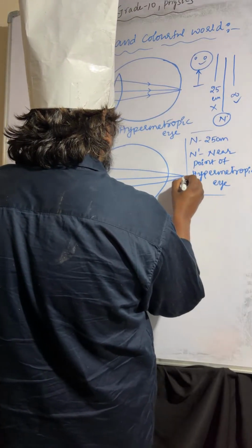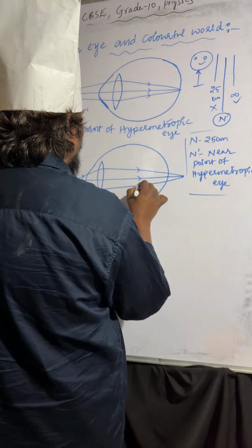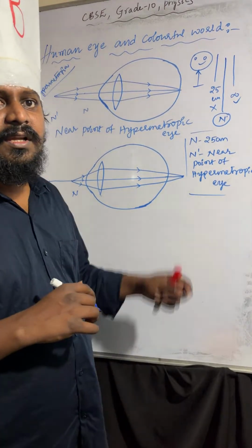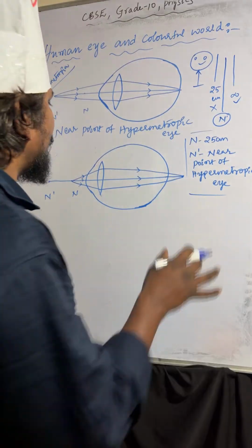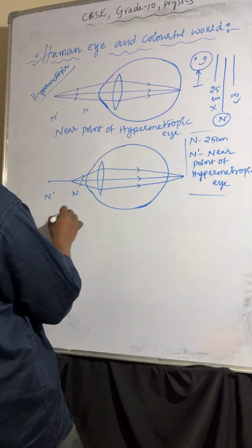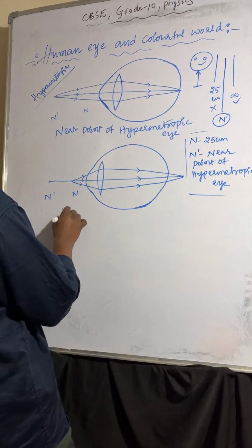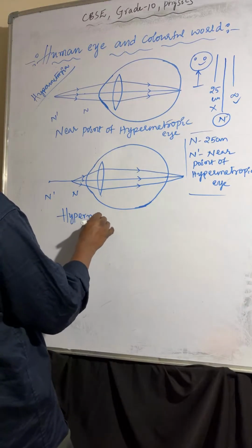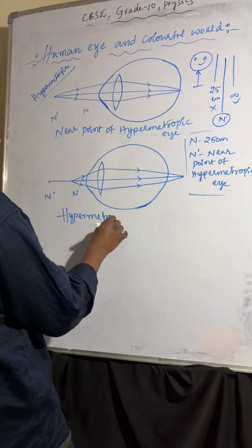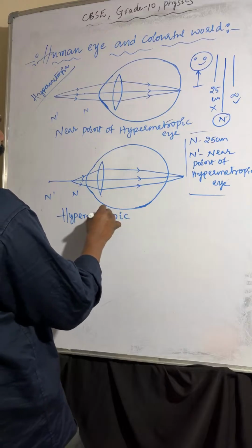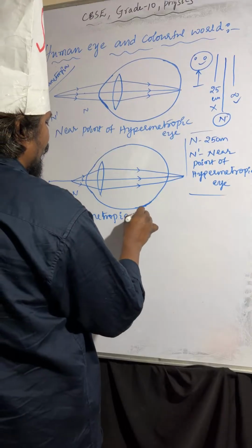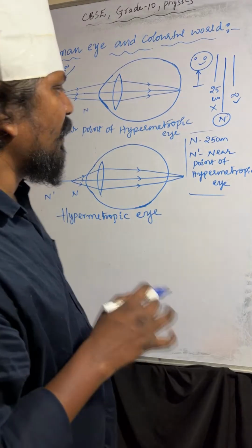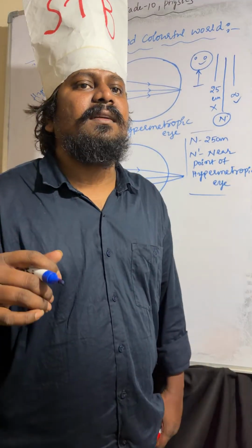So what is this one? Hypermetropic eye. Now we will do correction part.